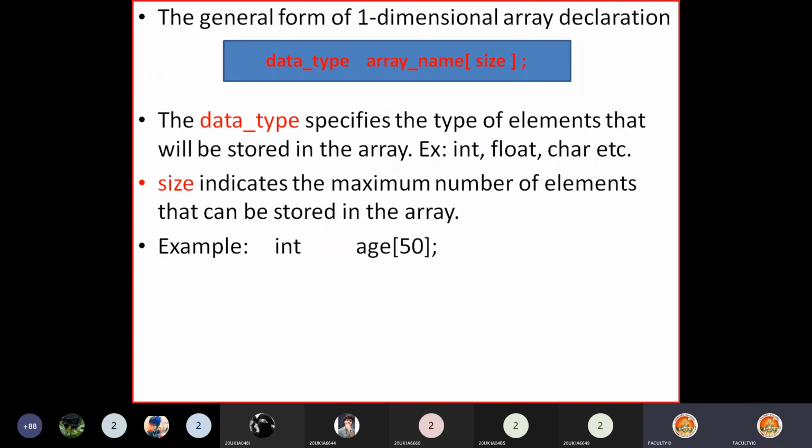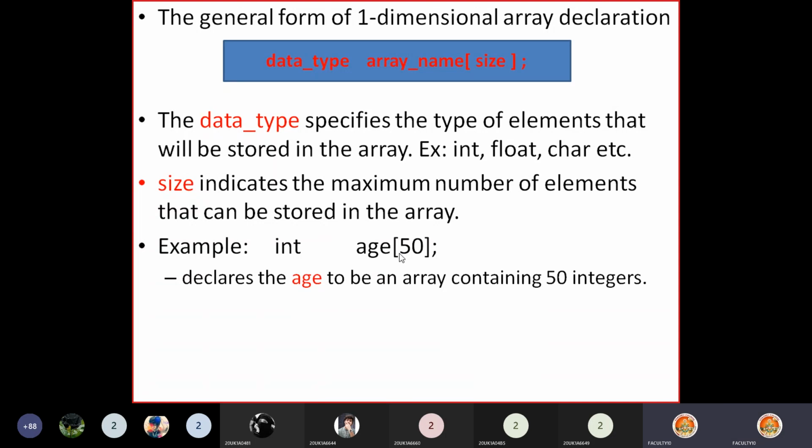Now if we take an example, I want to store the age of students in a class. Then I declare an array variable like this: int age[50]. My array name is age, and within the square brackets I give the size of the array, 50. Assume my class contains 50 students.